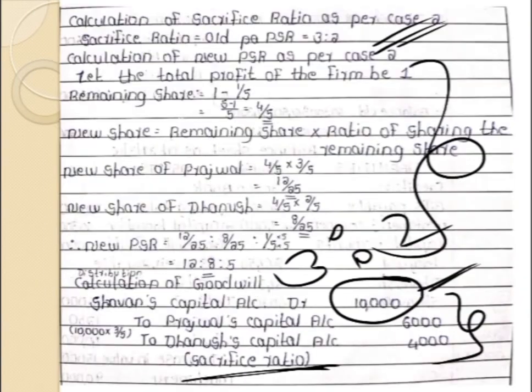After this, goodwill is brought in, and that will be distributed between the old partners in the old profit sharing ratio. While writing this entry, you have to be very cautious, because you have to record both sides of the transaction. The first part: to Prajwal's capital account and to Dhanush's capital account. We will write on the debit side, but the amount will be written in the new partner's capital column. Similarly, the other part of the transaction: we will write on the credit side by Shravan's capital account, but the amounts will be written in the old partner's capital column, because we are crediting the old partner's capital account.